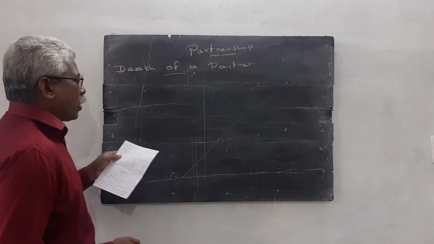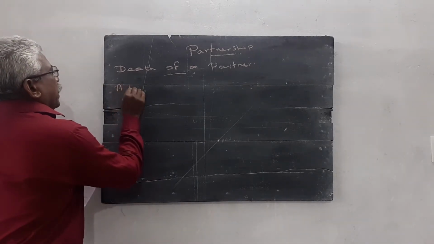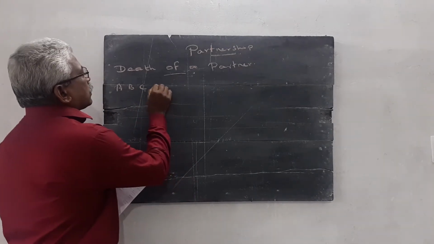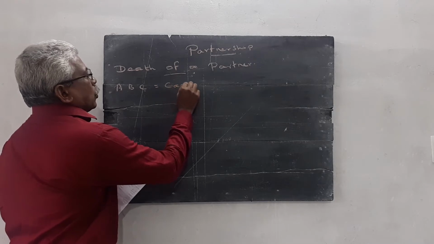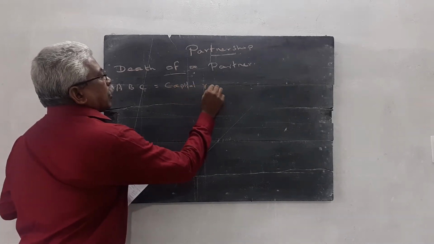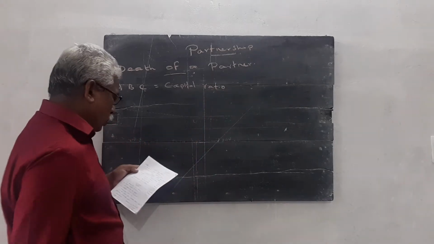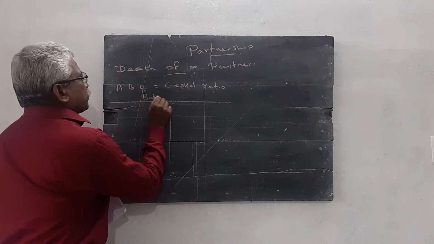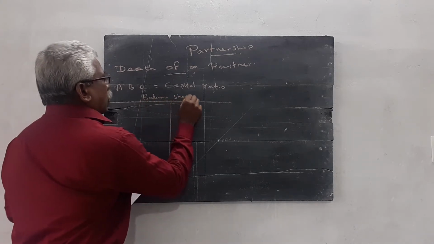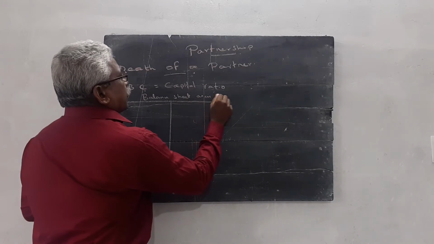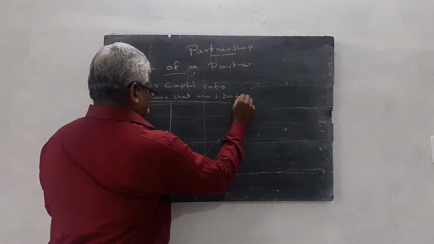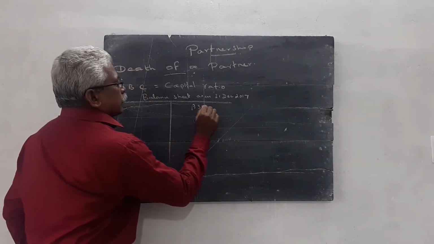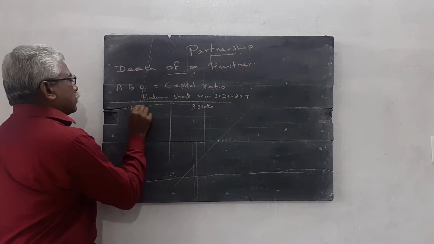I want to give one problem. A, B, and C are three partners. They share profit and losses according to their capital ratio. The balance sheet is given in the question. Balance sheet as on 31st December 2017. Then here assets, here liabilities.